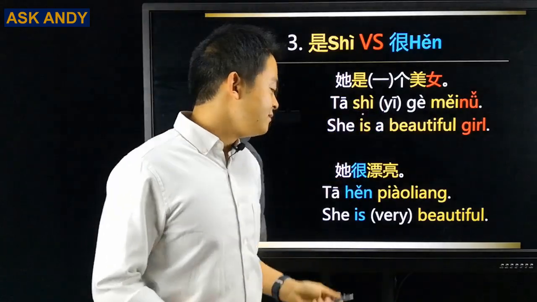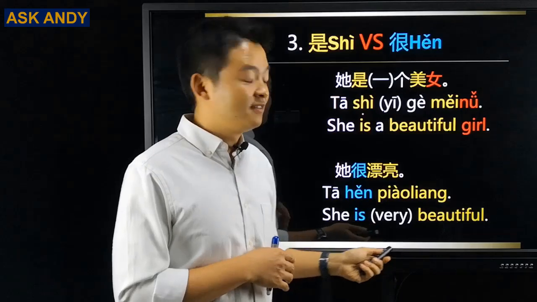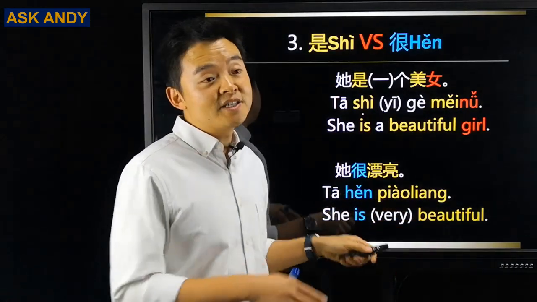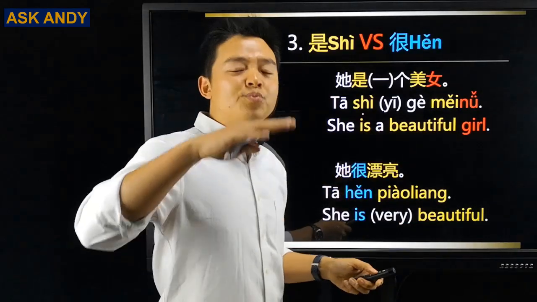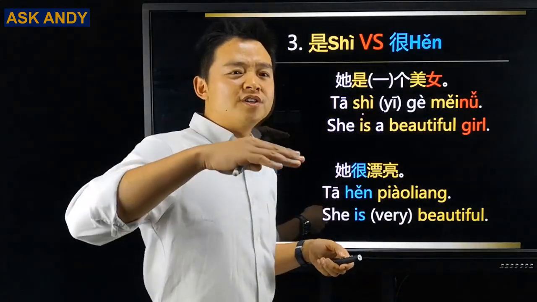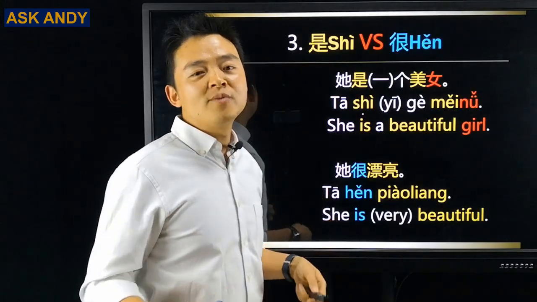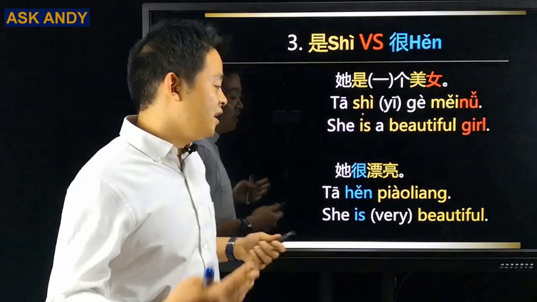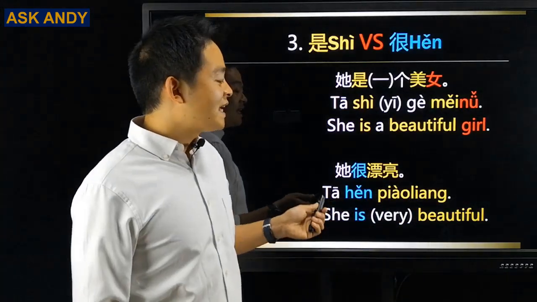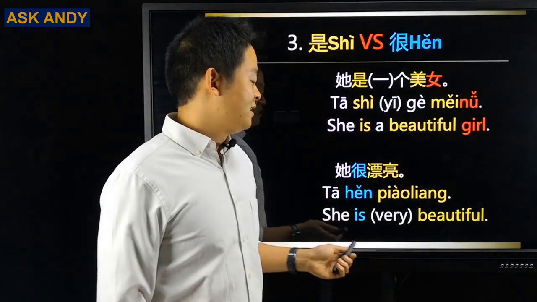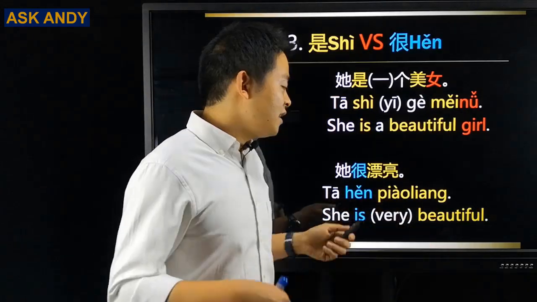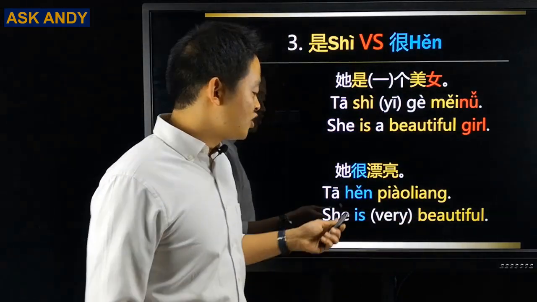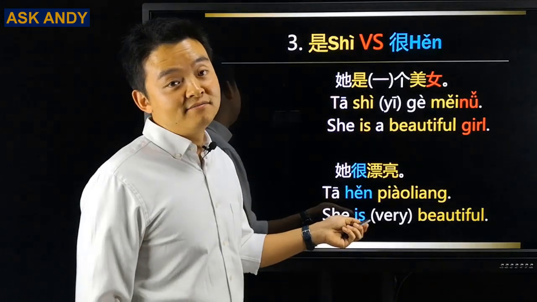And then this one, 她很漂亮. So 漂亮 is also beautiful, and it is the modern one. And this 美 is supreme, like gorgeous. Usually when we talk about beautiful, we just use 漂亮. So she is beautiful. That will be 她很漂亮. In this case, we end the sentence with beautiful. Beautiful is an adjective. So for this, we use 很.